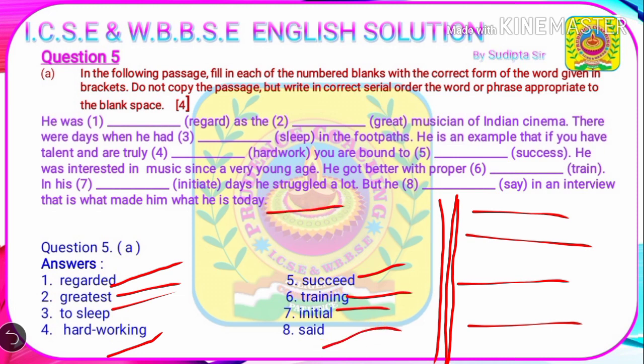So finally we have completed question number 5a. The final trick is, read the passage twice or thrice with the verbs or the words given in brackets, and try to answer according to the clause or according to the tense provided. You need to answer vertically and don't write horizontally. If you write horizontally, it becomes very tough for the examiner to check the paper. So always write in favor of the examiner.